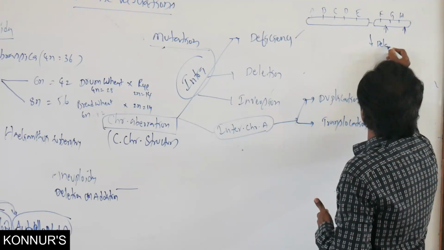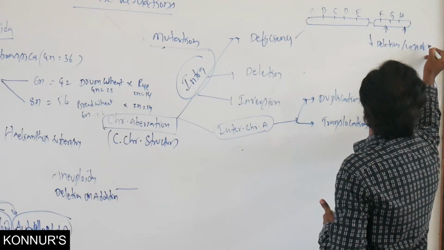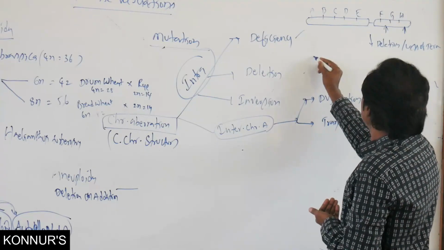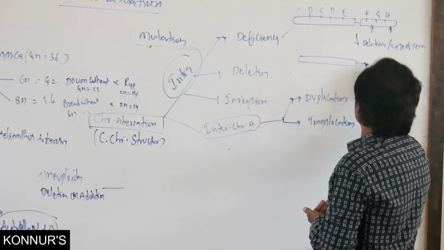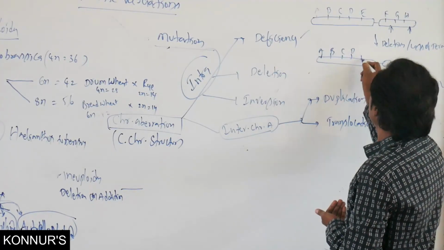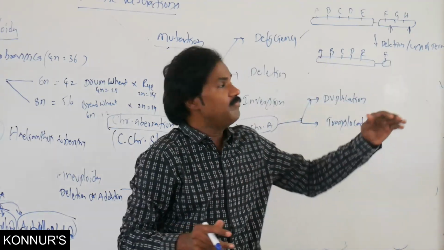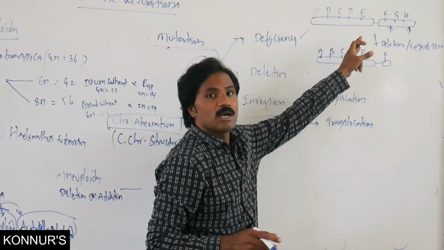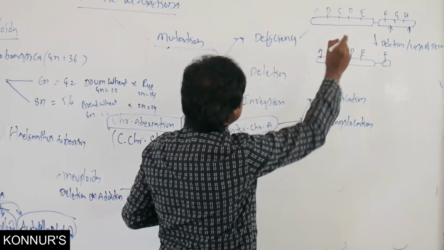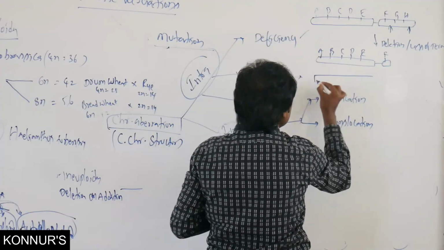If it is deletion or loss of a terminal segment, then it forms AF, because it reduces when you compare to the normal number. Then related to deletion, it is also the same.